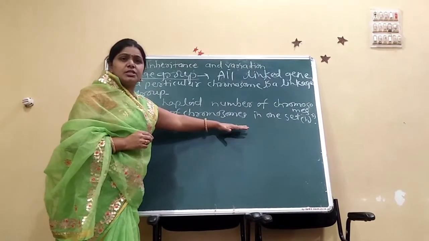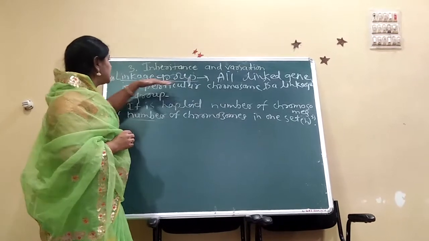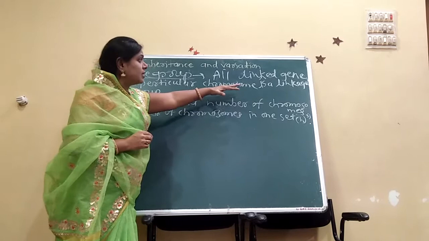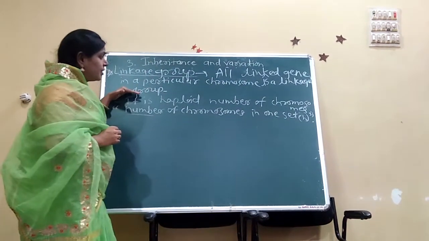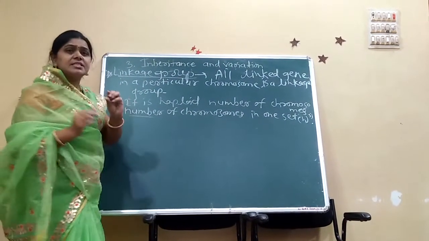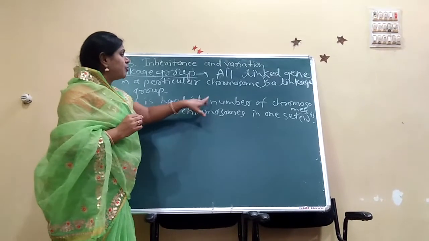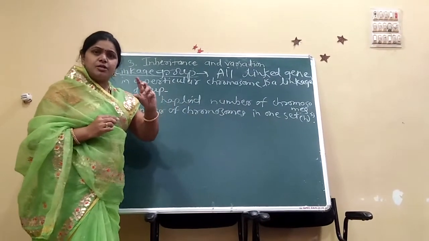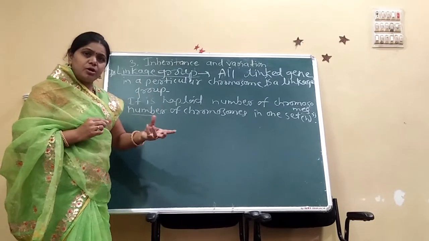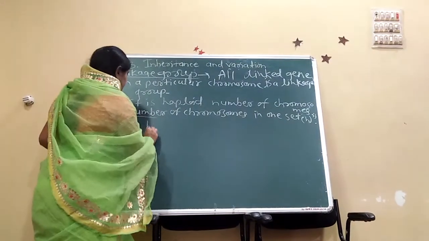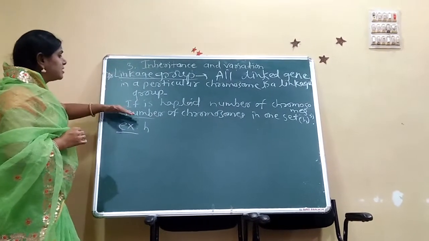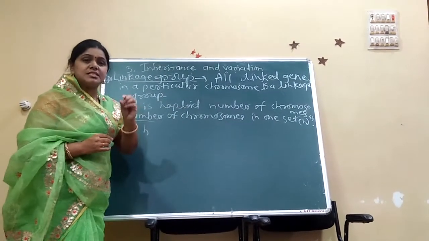We know that in human beings there is a haploid number of chromosomes. For example, the linkage group is the number of chromosomes in one set.